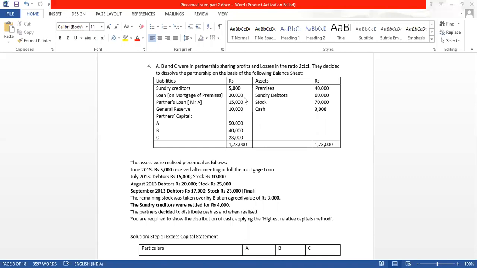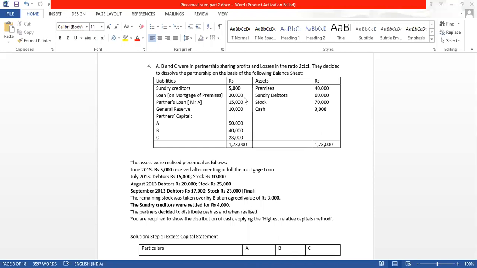In the month of September, from debtors we could realize 17,000, and from the stock 23,000. So 17 plus 23 is 40,000. In September we received a total of 40,000, which will be used to repay the liabilities.